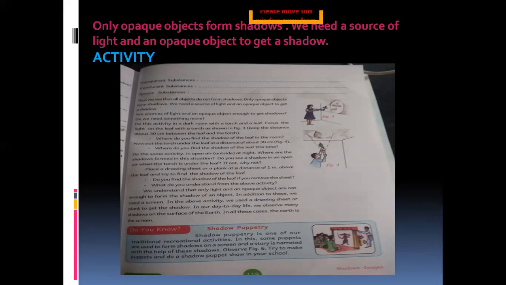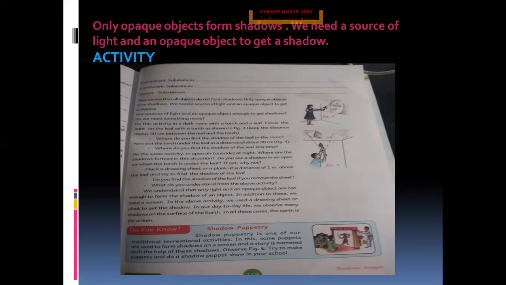So here you can see the picture, where the girl is holding the leaf in her left hand and a torchlight in her right hand, and she switches on the light. The light rays reach the leaf and the shadow is formed outside. In the second picture, you can see the boy holding the leaf and he placed the torchlight down, and the shadow is formed on the slab, up where our ceiling fan is.